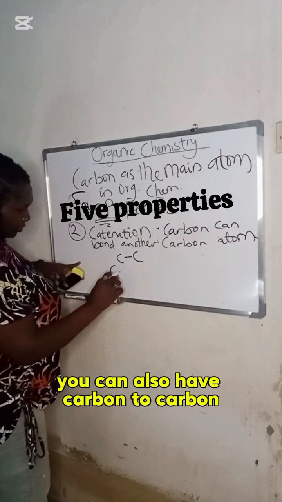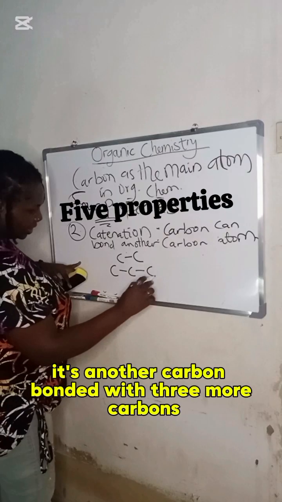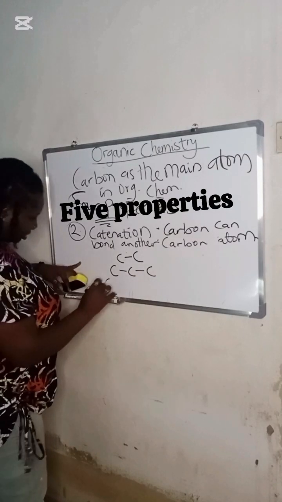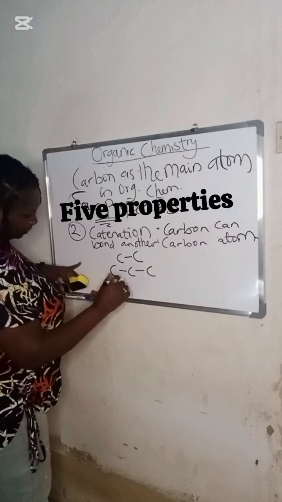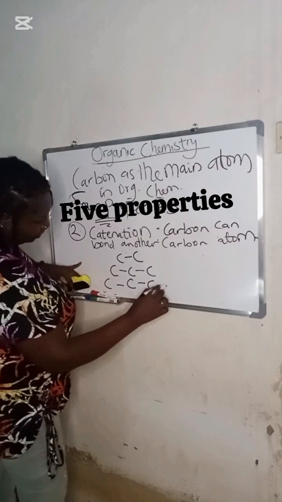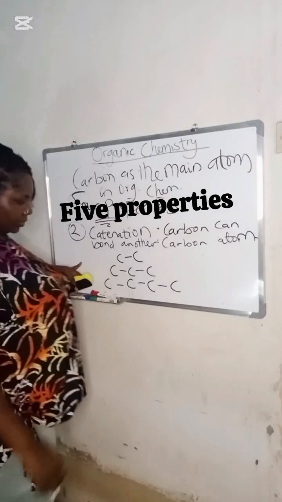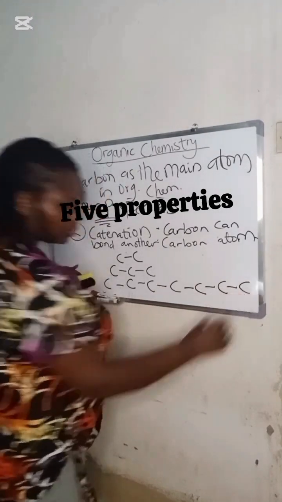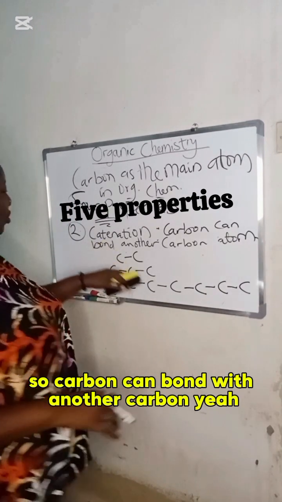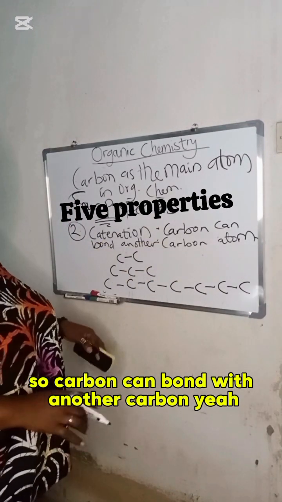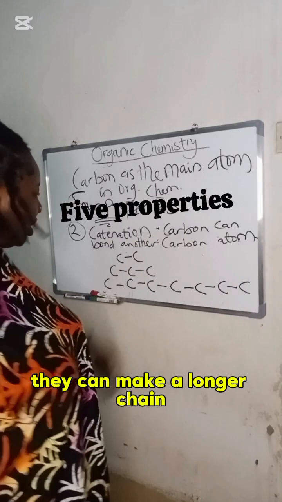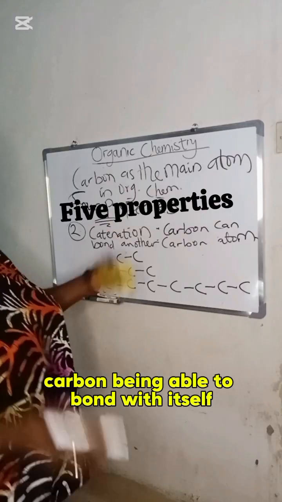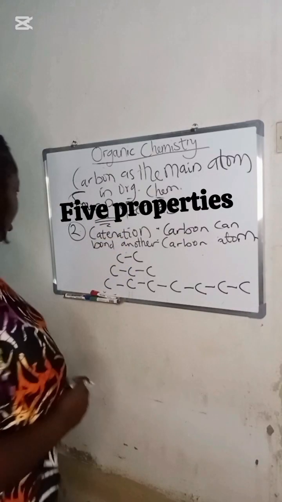You can also have carbon to another carbon bonded with 3 more carbons. You can also have another one which can also continue. So carbon can bond with another carbon. Yeah, they can make a longer chain. That is what catenation means. Carbon being able to bond with itself.